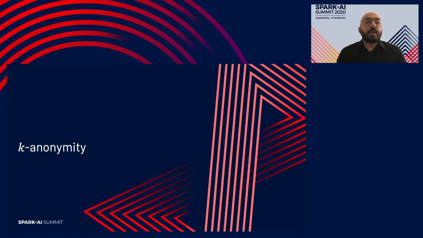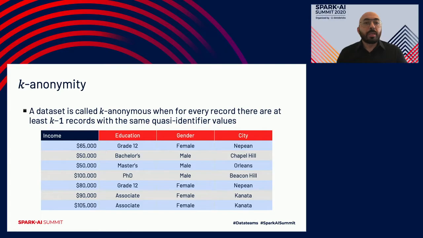So what exactly is k-anonymity? K-anonymity is a privacy-preserving data publishing theory that aims to protect personal data before a data set is shared for secondary use, such as research or analytics. It states that a data set is called k-anonymous when for every record, there are at least k-1 records with the same quasi-identifier values. Quasi-identifiers are attributes that cannot identify an individual on their own, but when used collectively, they can.